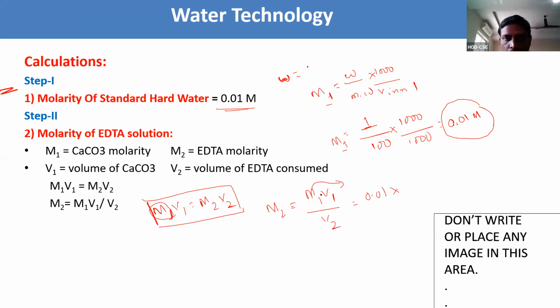V1 is the volume of calcium carbonate solution. And V2 is how much EDTA has been consumed. Where the end point comes, that is what we look at as V2, the volume of EDTA. V1 is the volume of calcium carbonate. By substituting M1, that is 0.01,